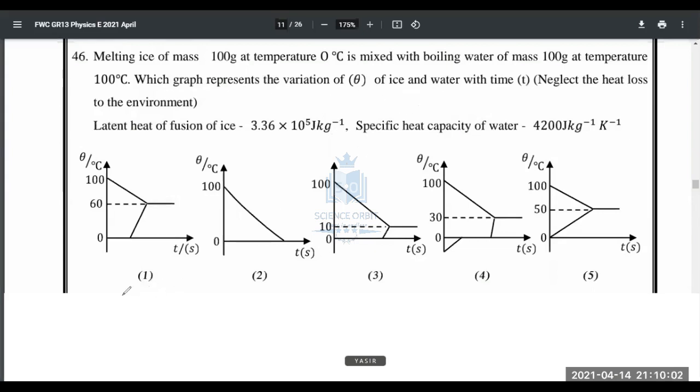So water is at 100. Ice is at 0 degrees Celsius. It should first become water at 0 degrees Celsius. And now how much energy will be required here? That is Q equals mL. So first let's find that energy. Q equals mL, the energy required for this process to happen. Mass is 0.1 because it's 100 grams, into 3.36 into 10 to the power 5. So that is 3.36 into 10 to the power 4 joules.